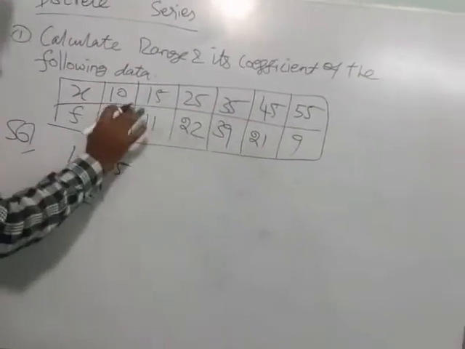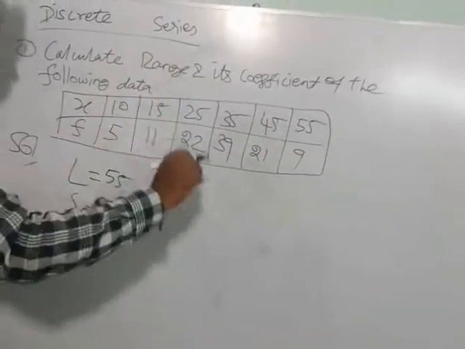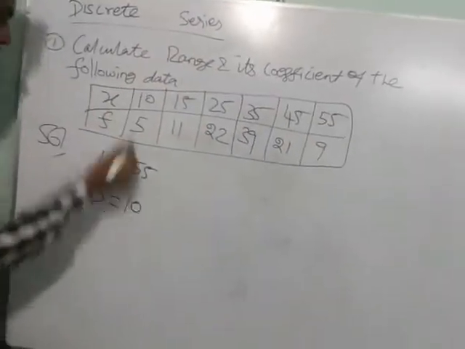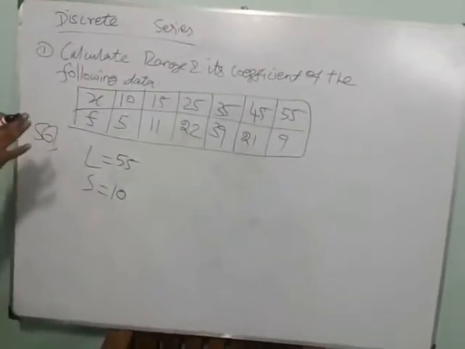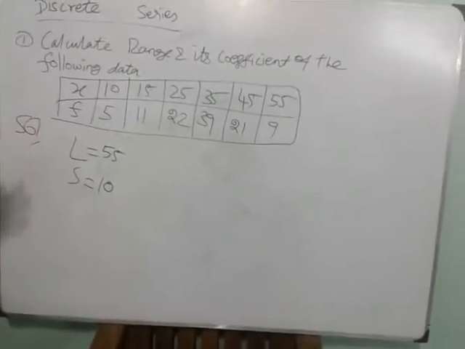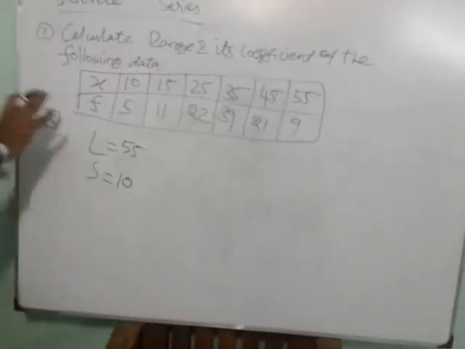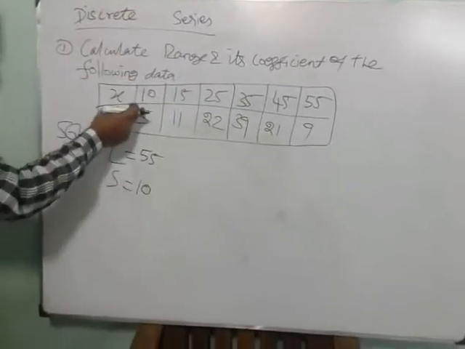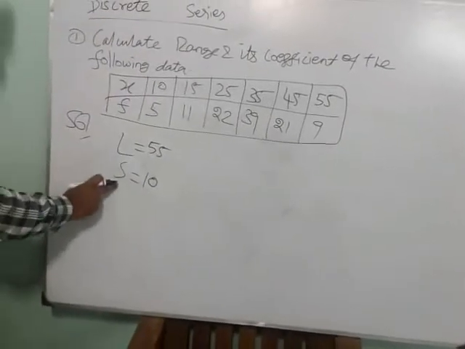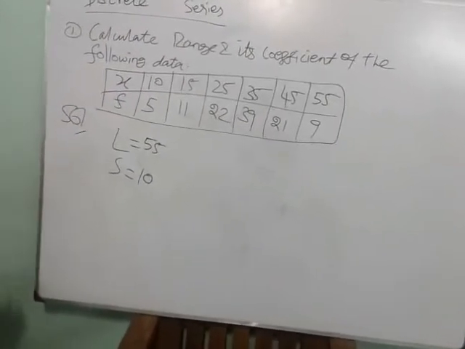In this x value, what is the lowest value? 10. That is our S. Very simple one. Don't see the frequency. This type of problem they can also ask in 5 marks. Just in Excel, which one is maximum? That is our L. Which one is lower? That is our small capital S, the smallest value.